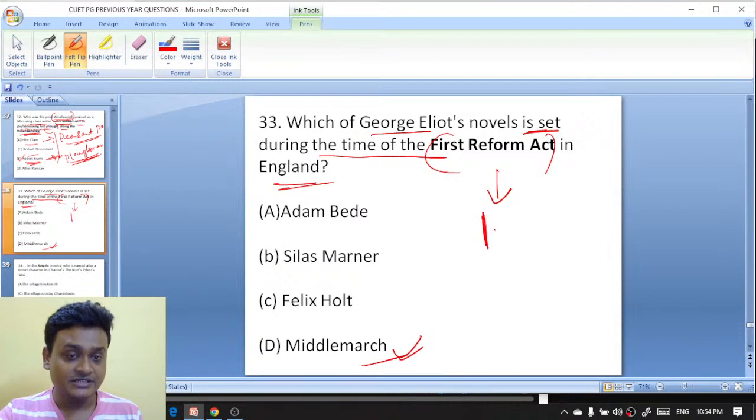When did the First Reform Act come in England? 18...